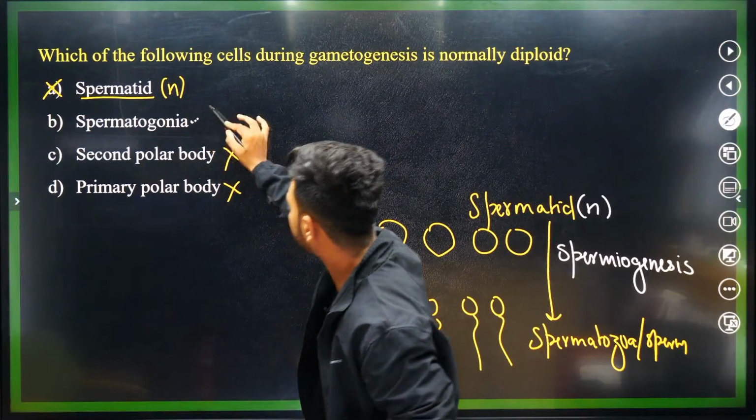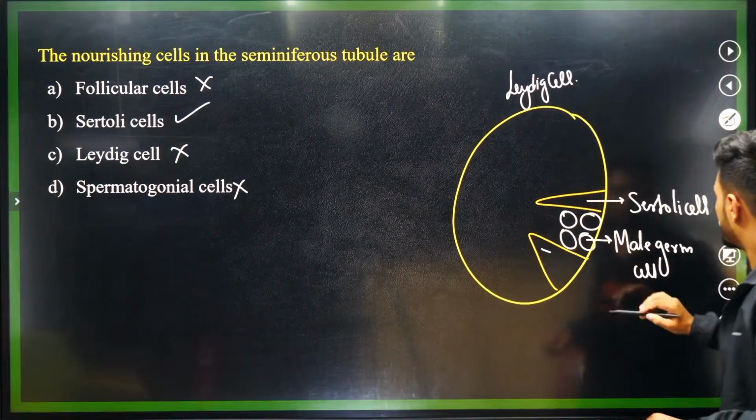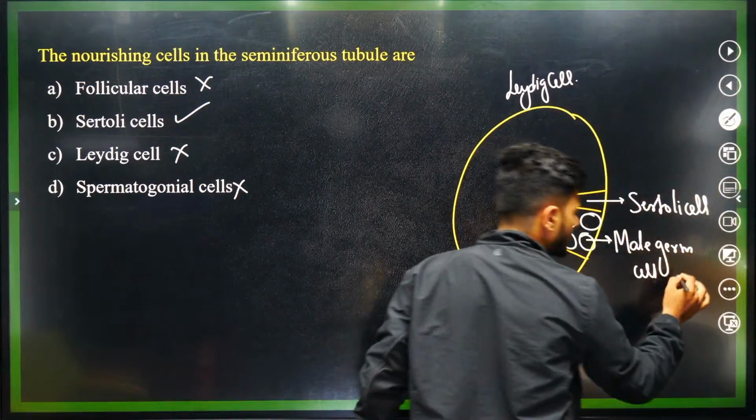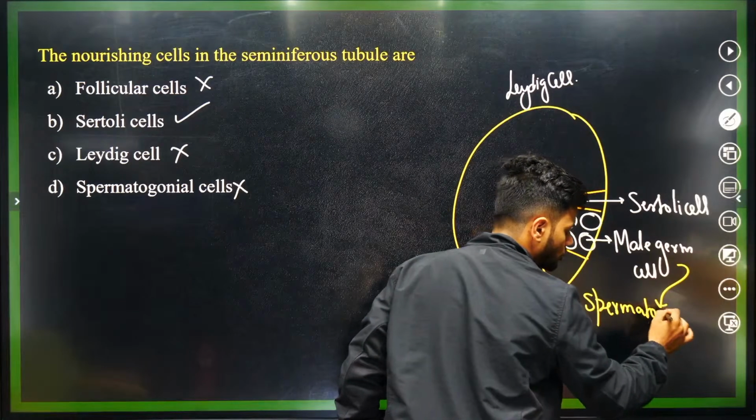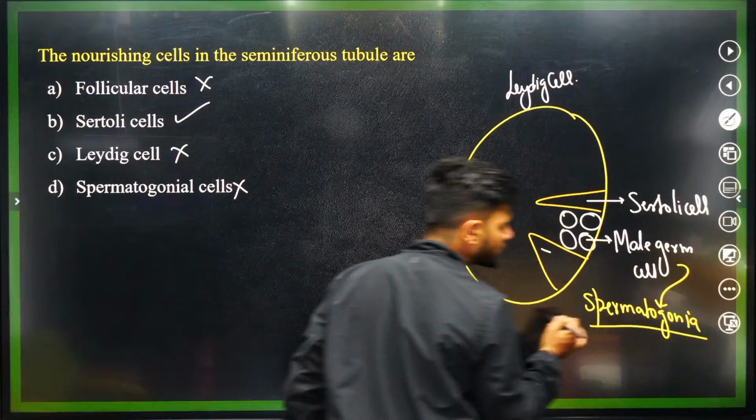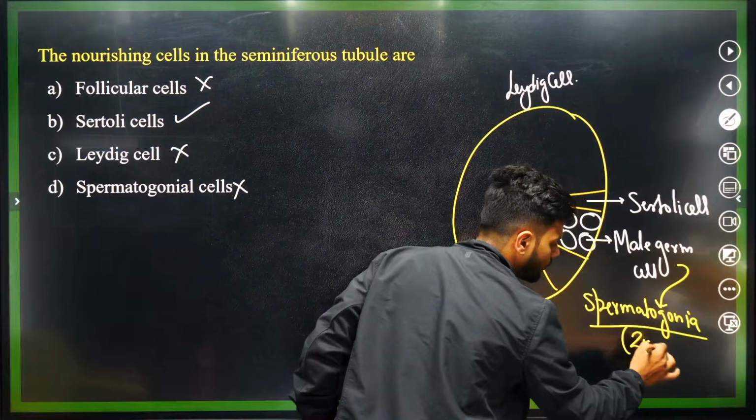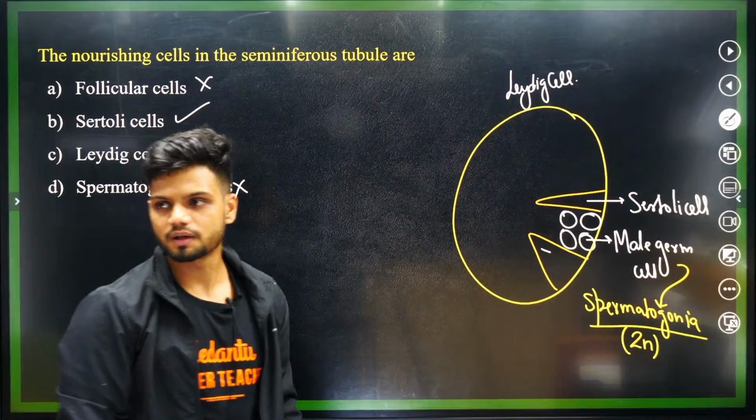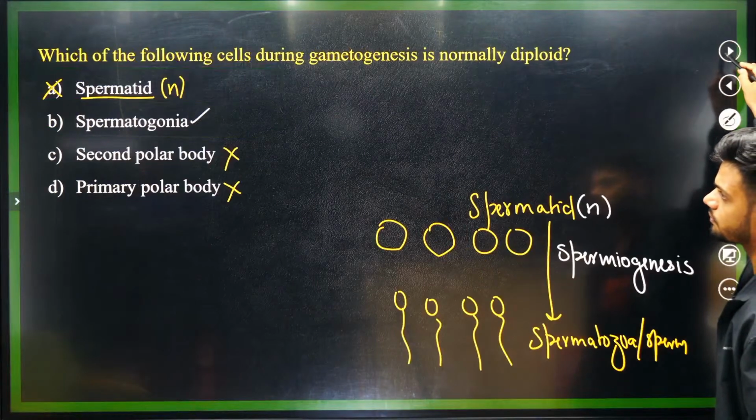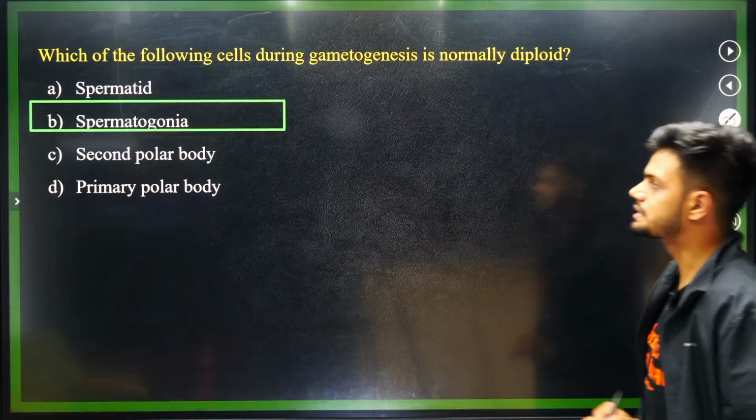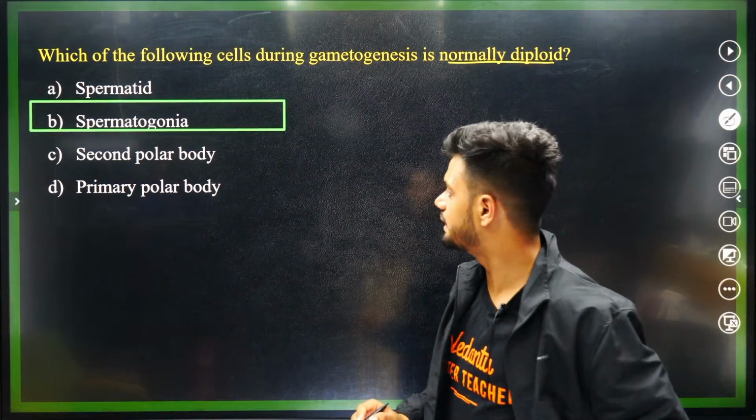But spermatogonia, students, the male germ cell, which is also called spermatogonia, inside the seminiferous tubule is diploid. It is diploid in nature. So spermatogonia is the answer. It is normally diploid.